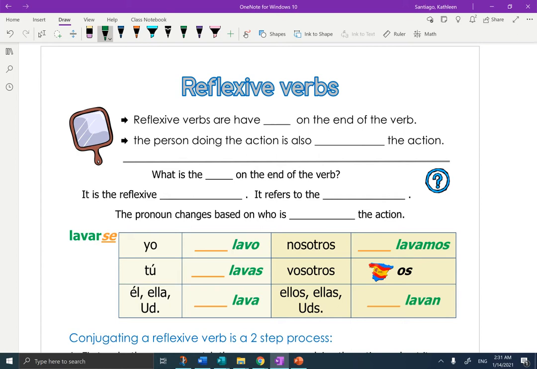se on the end of them. Just to say, they have se on the end of the verb. With reflexive verbs, the person doing the action is also receiving the action.